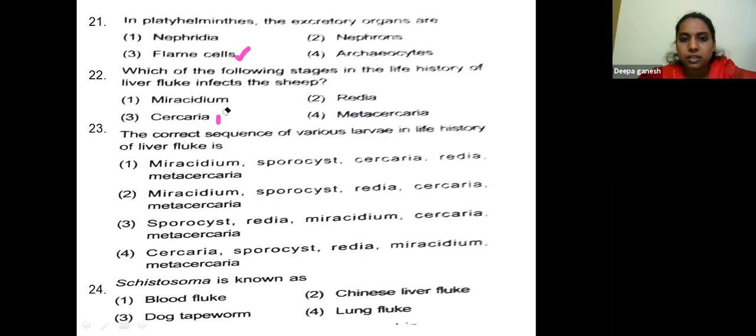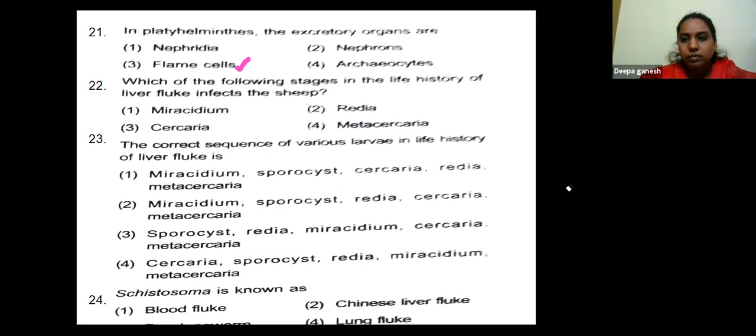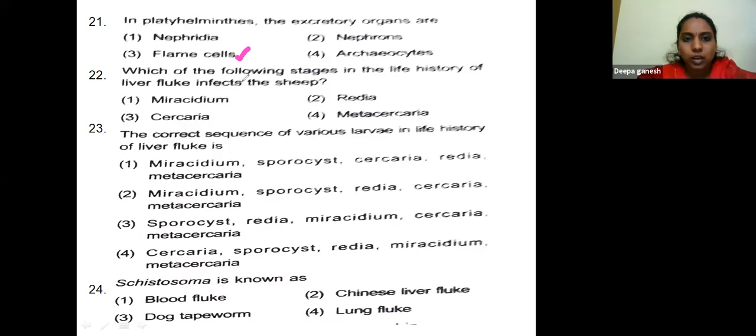The egg laid is called Miracidium. After Miracidium, the sporocyst goes to Redia, then Cercaria, Metacercaria. So the infectious stage that is identified under these ones is metacercaria.